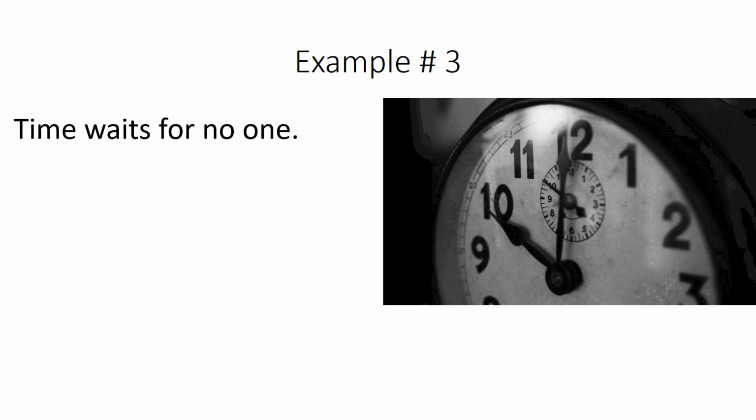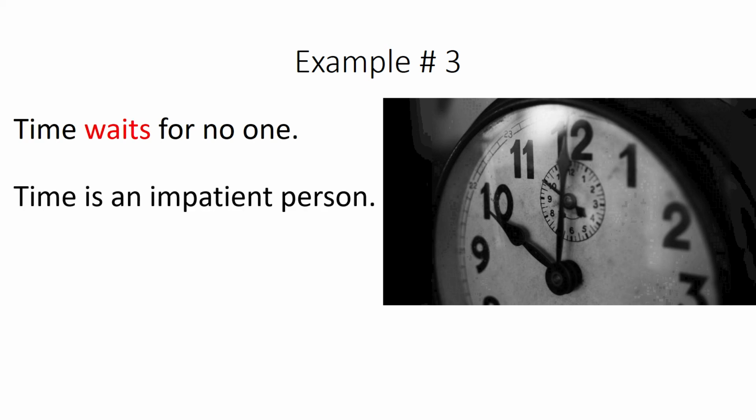It is comparing time with someone waiting. Then we go to the second question. Is time being turned into something else? And the answer is yes. It's being turned into a person that's waiting. The verb waits describes a person's behavior. So time here is being turned into an impatient person. It's being personified. Example number 4.